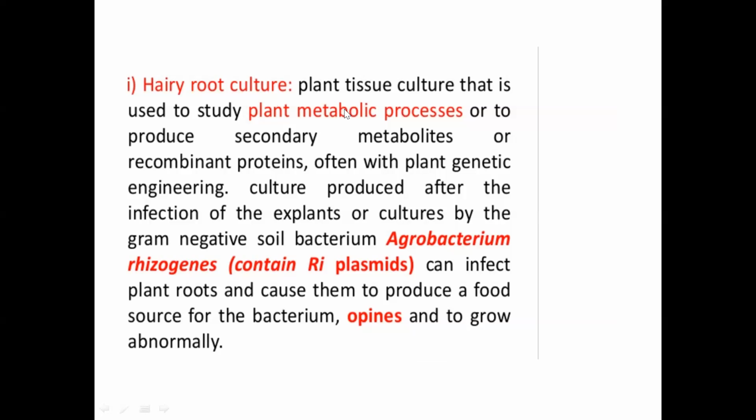So in plant tissue culture, to produce secondary metabolites, you have many kinds of secondary metabolites, I have already told you. So the culture is produced after infection of the explants by a gram-negative soil bacterium, Agrobacterium rhizogenes, which contains the RI plasmid. They can infect the plant roots and cause them to produce a food source for the bacterium. Actually, plant roots infected by the RI plasmid generally produce opines, which are the food for the bacterium. So this interaction between the cell and the bacterium allows the cell to multiply very fast.